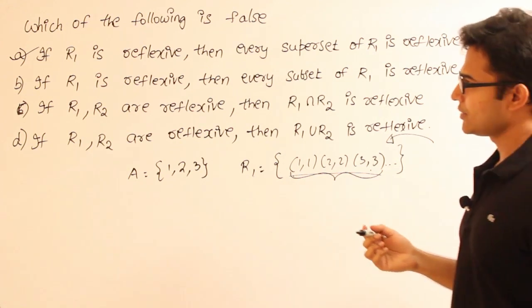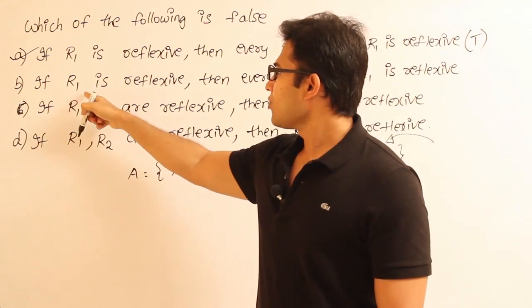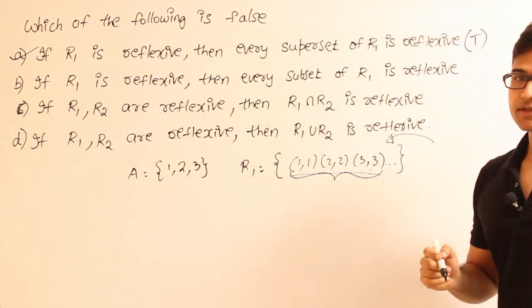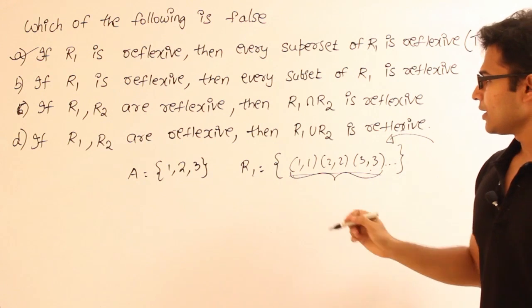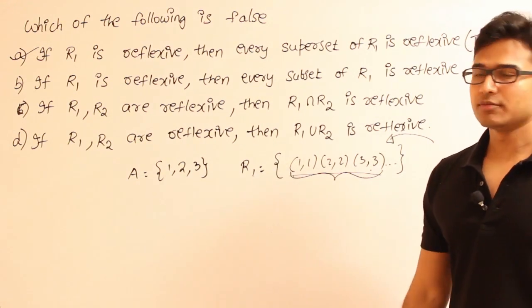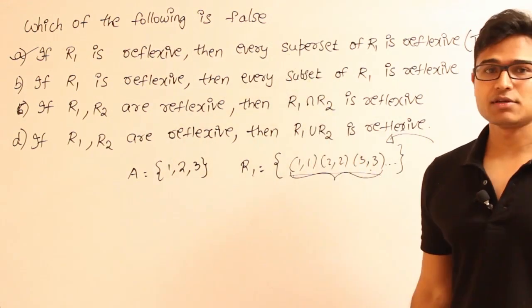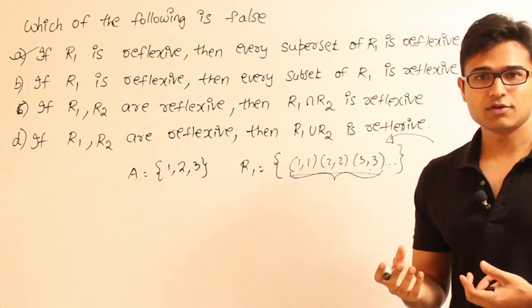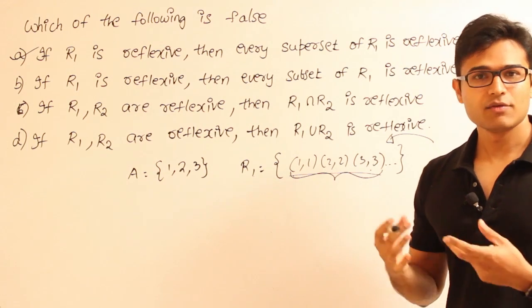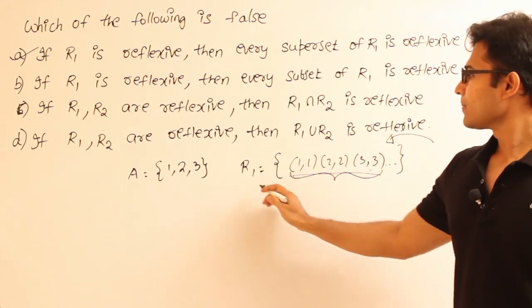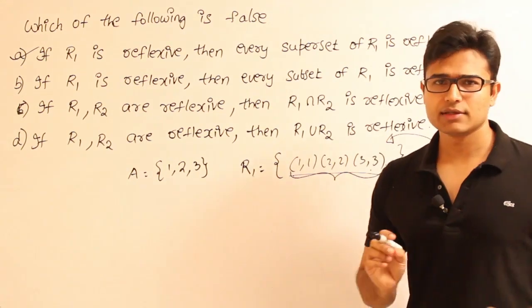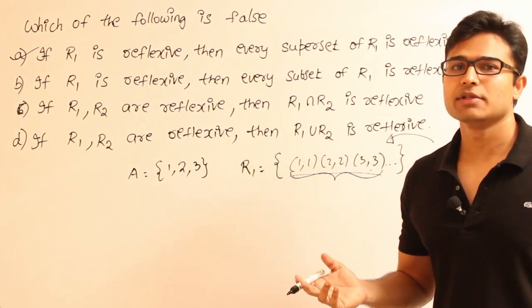Now let's see about option B. If R1 is reflexive, then every subset of R1 is reflexive. Think about it. Let us take the same example. Most of the cases whenever such a question is asked, it is always better that you take an example like this and visualize it. That way you will be able to answer it better. Visualization will work here. Now let us say this is R1, (1,1), (2,2), (3,3), that is the smallest reflexive set.